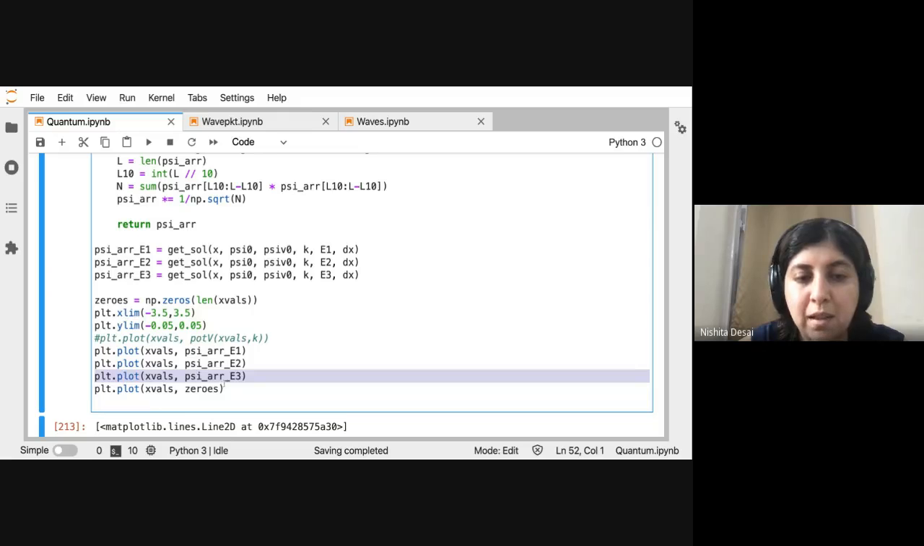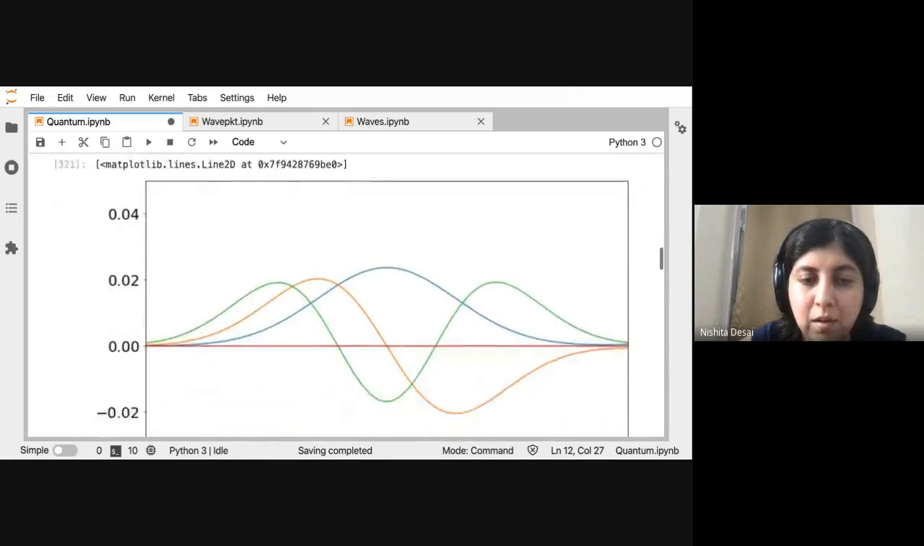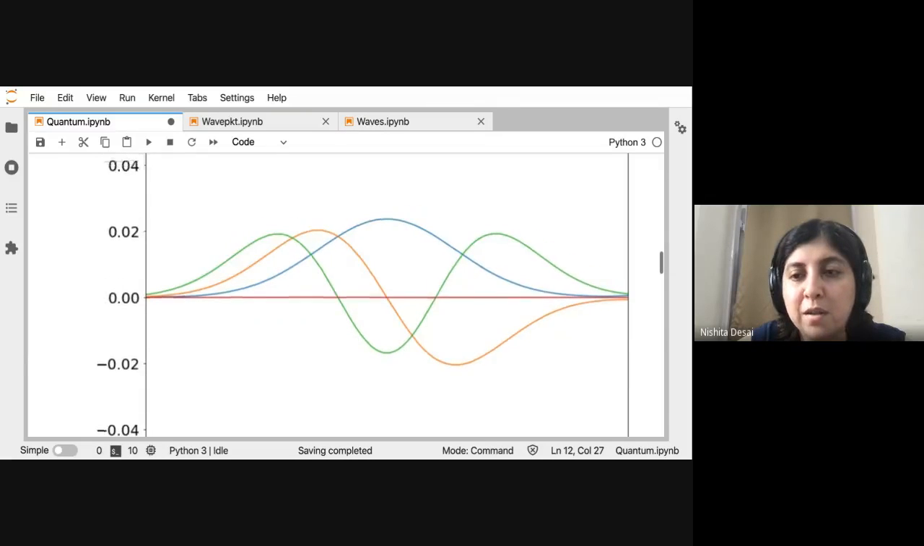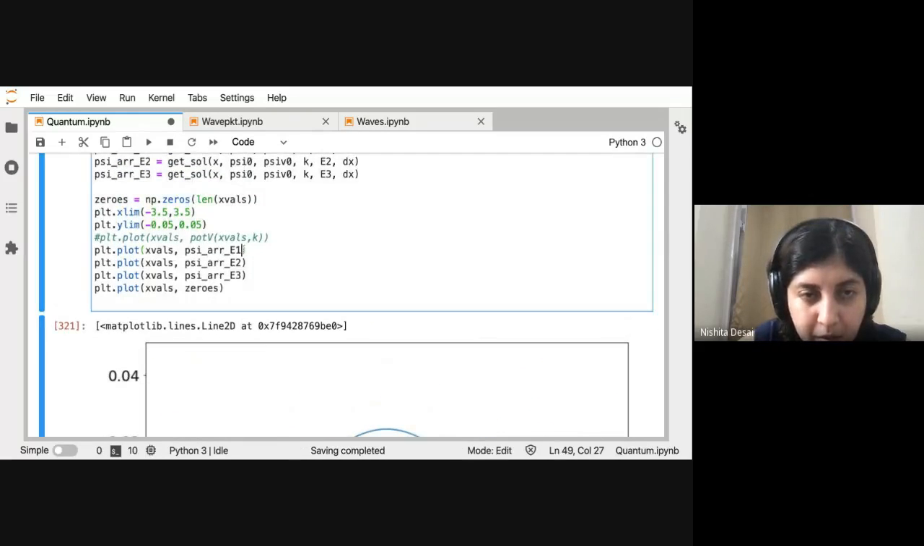And then this is just the x-axis for comparison. So this is what the plot looks like. I should have actually given it labels. Let me give you the label.